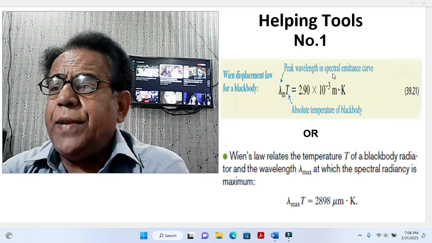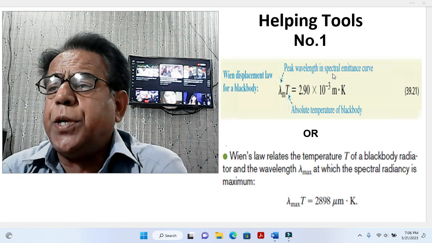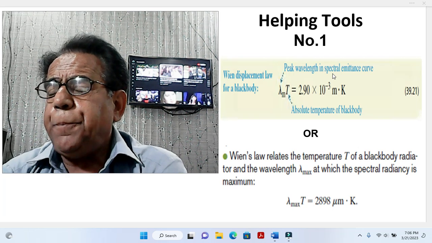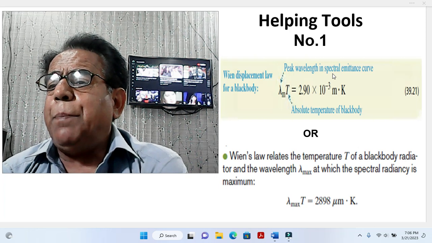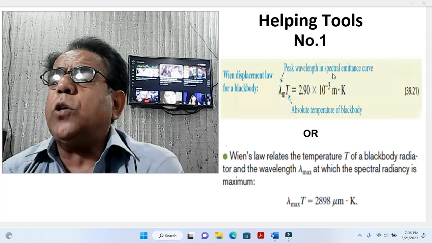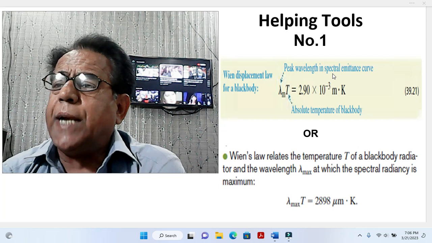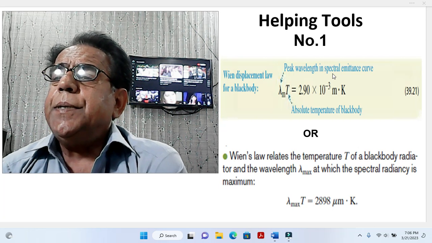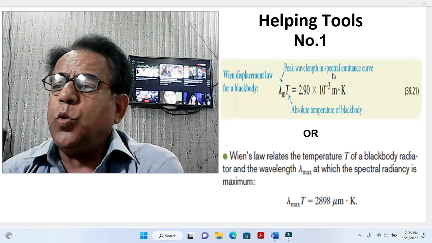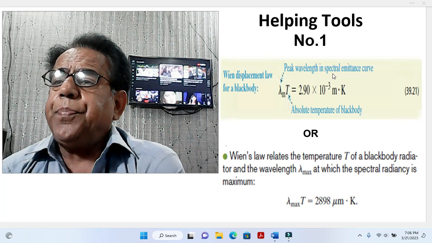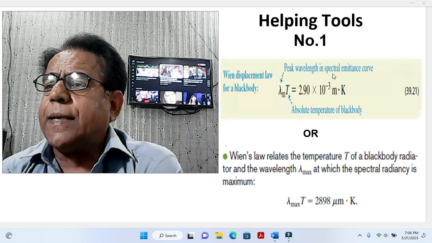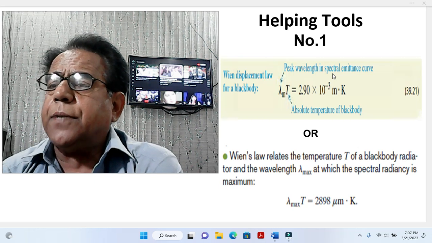Anyhow, Wien displacement law for a black body, according to this snapshot, says that wavelength lambda m into temperature T is equal to 2.90 into 10 to power minus 3 meter dot Kelvin, where lambda m is the peak wavelength in the spectral emittance curve.